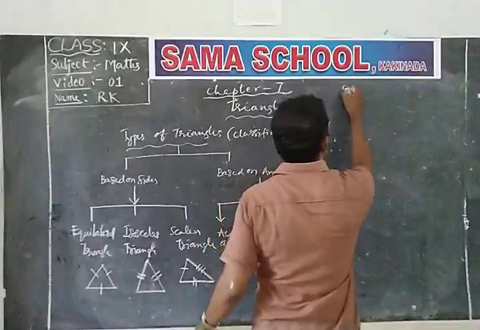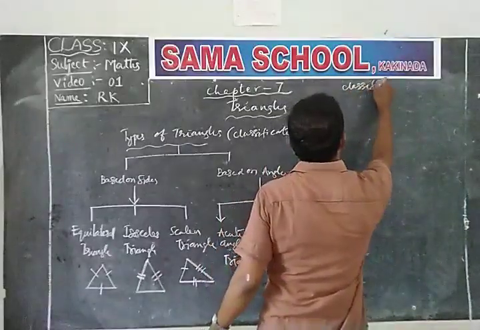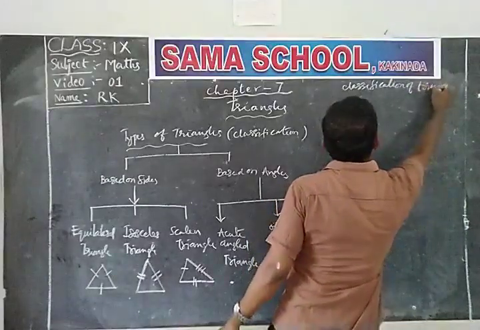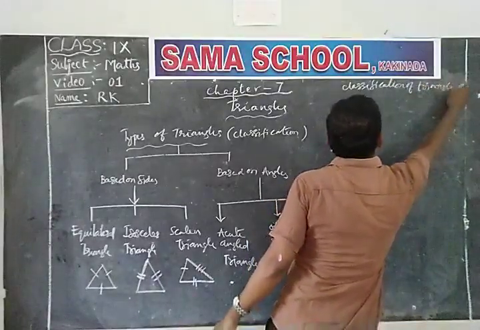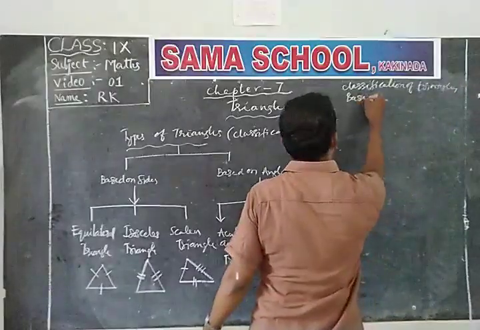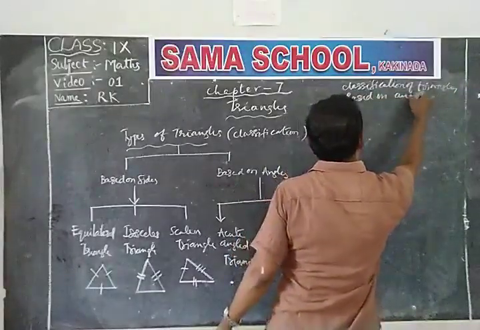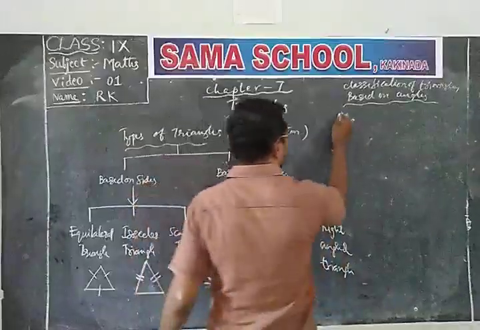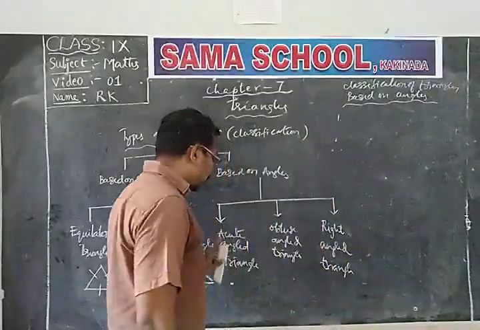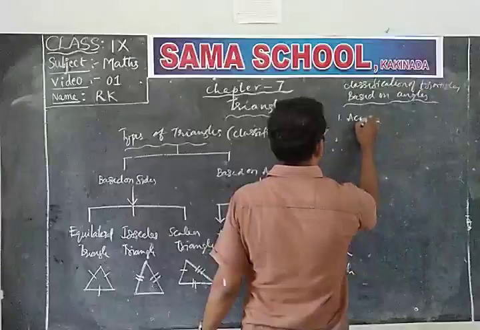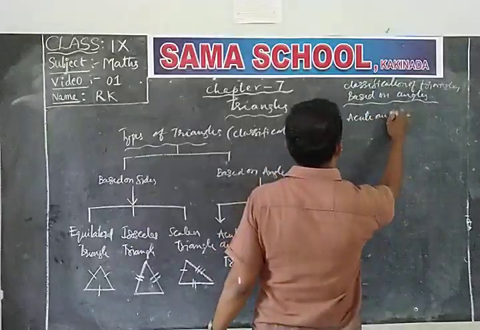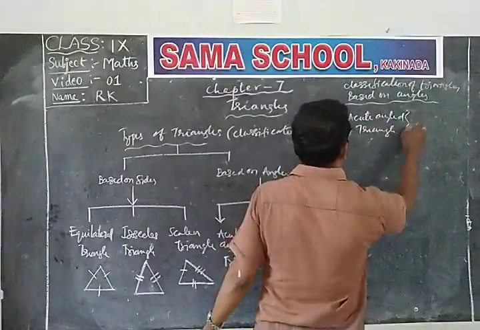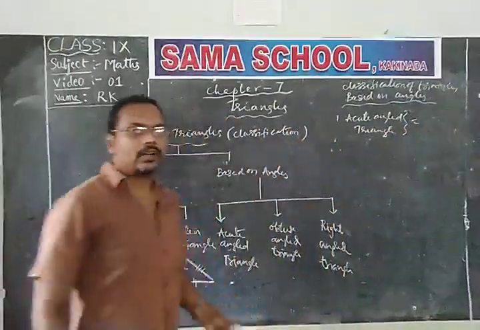So, classification of triangles based on angles. This is the second one. In that, the first one is the acute angle triangle.